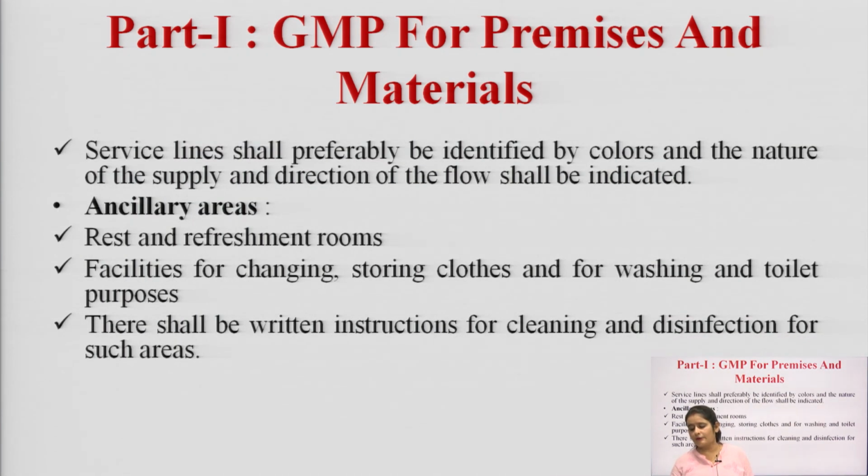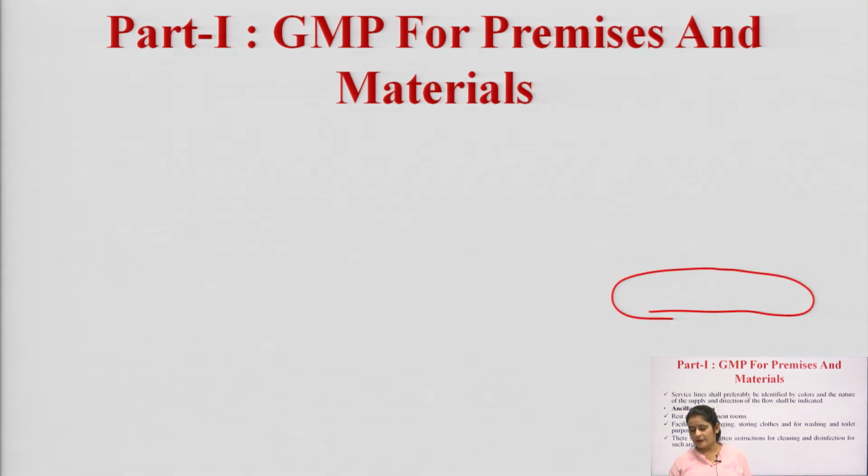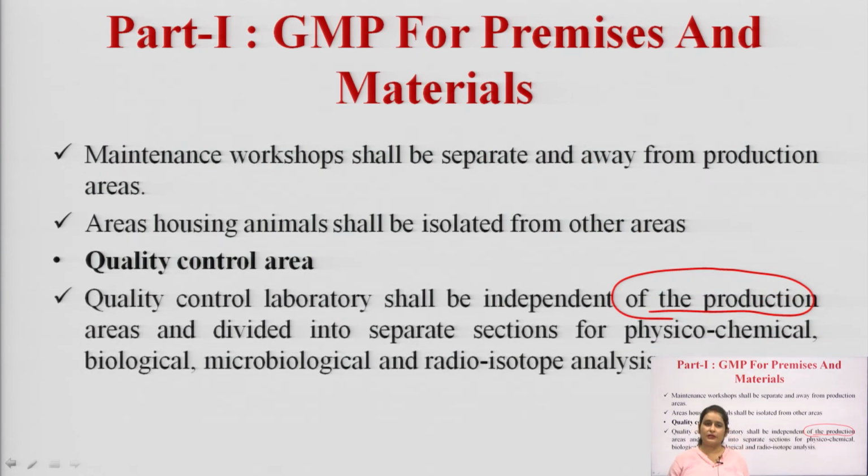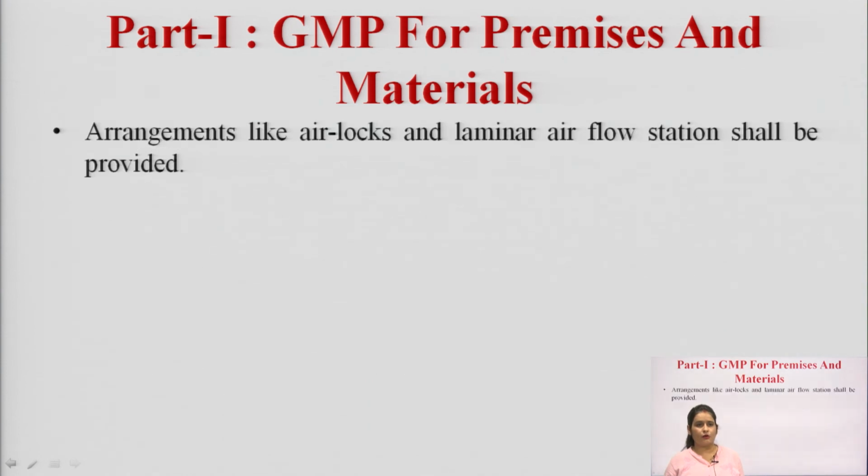Apart from production, ancillary areas should also be noted by GMP, such as the rest and refreshment room, and the quality control area shall be independently designed from the production area and divided into separate sections.